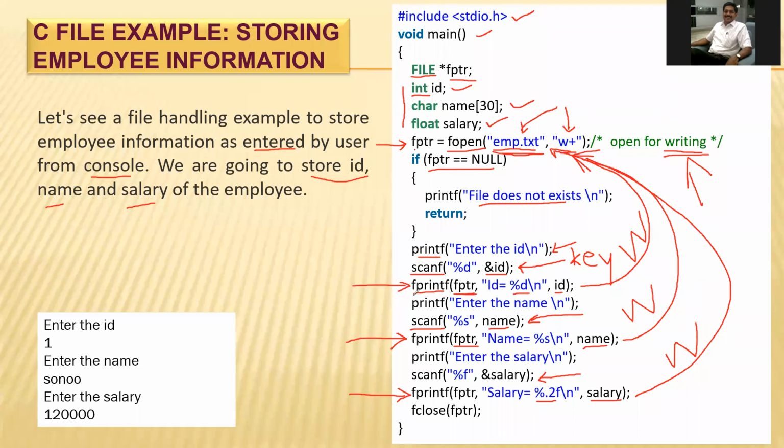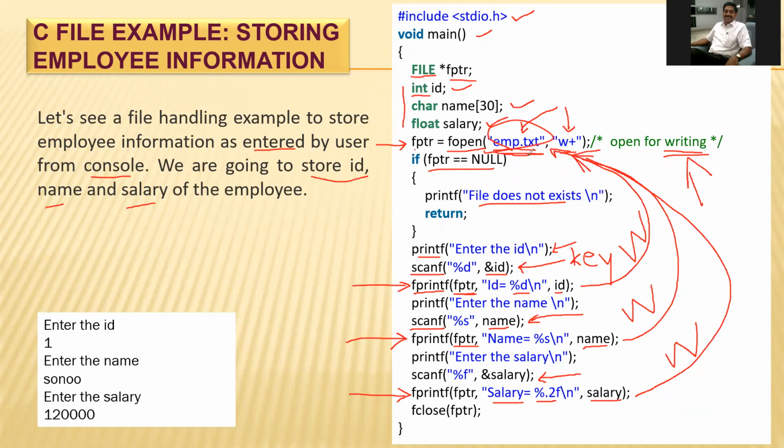First id, fprintf fptr id, fprintf fptr name, fprintf salary. All these three values are going to be stored in the emp.txt file.